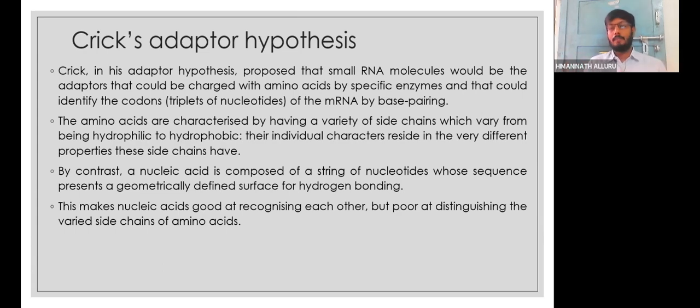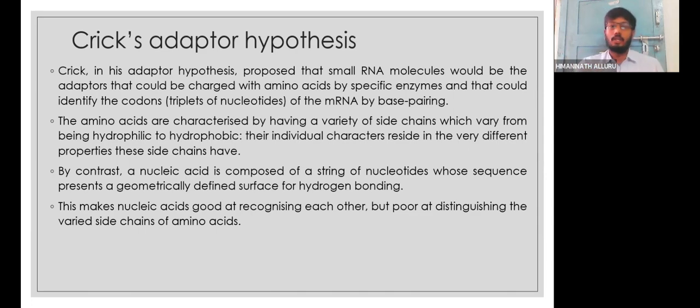So there is a person whom we can call an adopter molecule, who has two arms. One arm is used for holding the nucleic acid and reading what is there in it. The other arm holds the amino acids, to form a very long polypeptide chain. So this idea is very important.